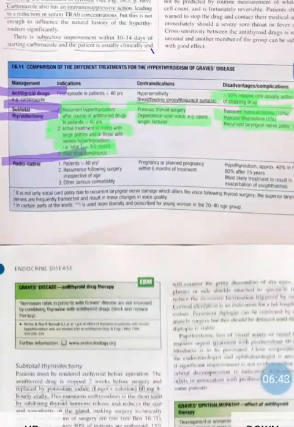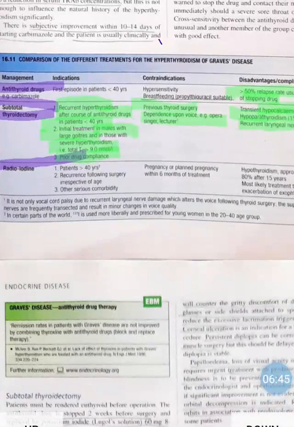Then radioiodine. If the patient's age is greater than 40 years, then we will do radioiodine therapy. If the patient's age is less than 40 years, then we will do subtotal thyroidectomy, or we will give antithyroid drugs. If the patient is not responding to antithyroid drugs, then we have to do surgery. And if the patient's age is greater than 40 years, then we will do radioiodine therapy.